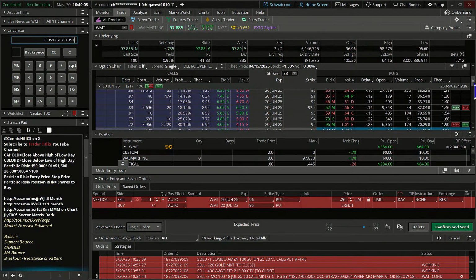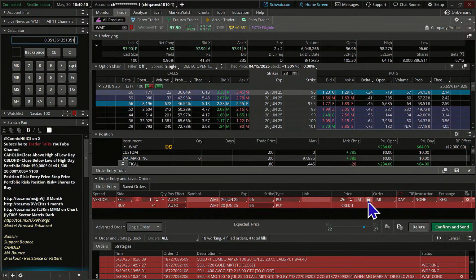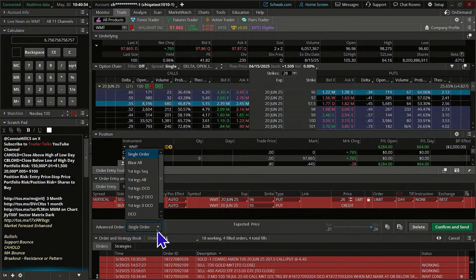All right, let's go ahead here. Let's figure out how many contracts we could do. Well, if 74 is our risk, and let's say $500 is the max we want to risk, divide that by 74. That says, hey, you could do 6 contracts. Okay, you could do 6 or less. We're going to put this at 6. And we're going to put in an exit order to get out if we get a chunk of that premium.